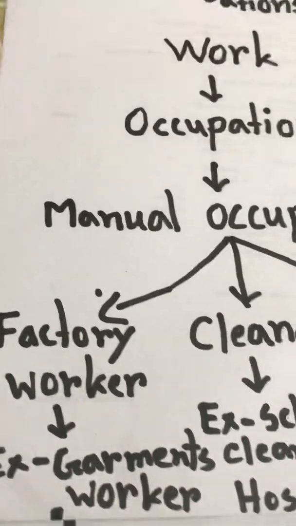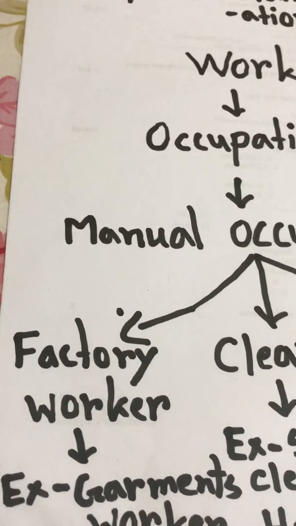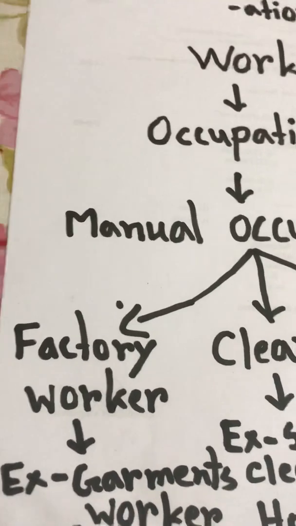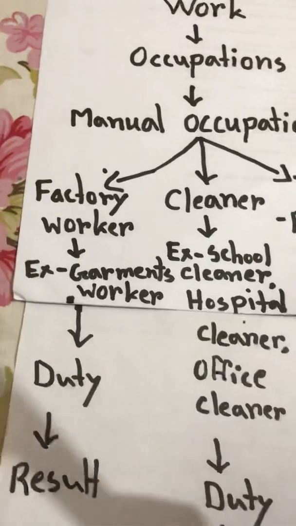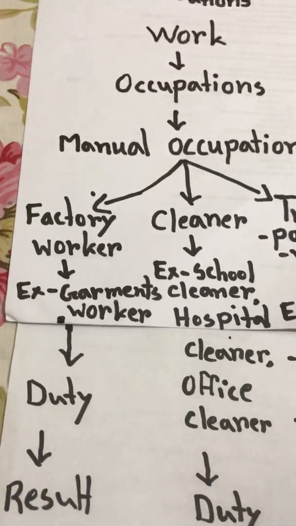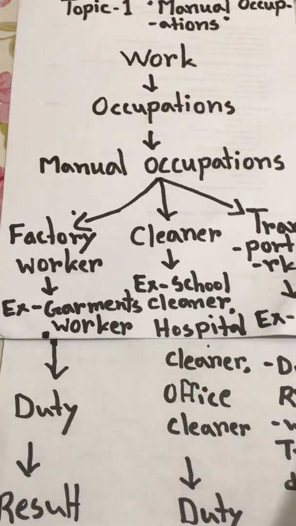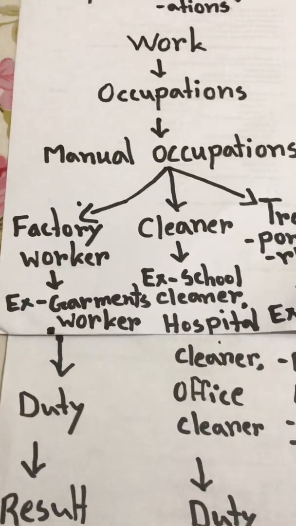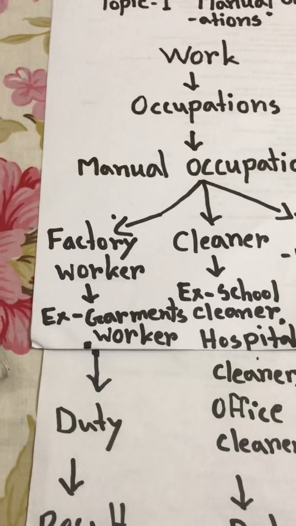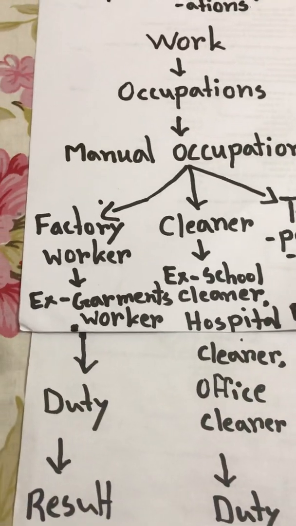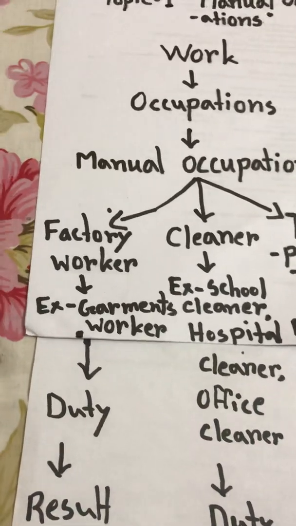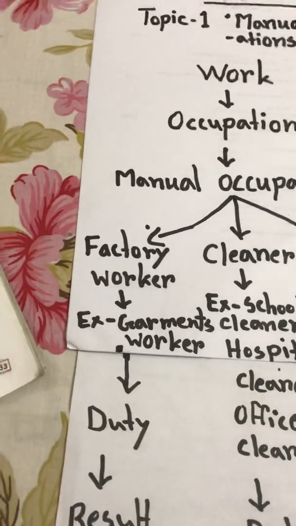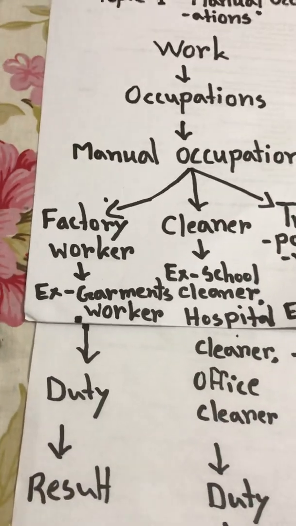They work long hours, like 8 hours. What do they do in the factory? They have a lot of duties. For example, garments workers and agriculture factories. We have lots of factories, like garments factories. Everybody knows there are lots of garments factories in Dhaka.